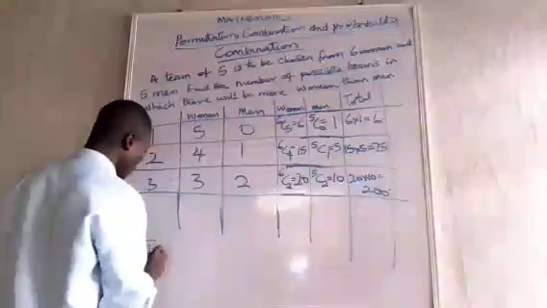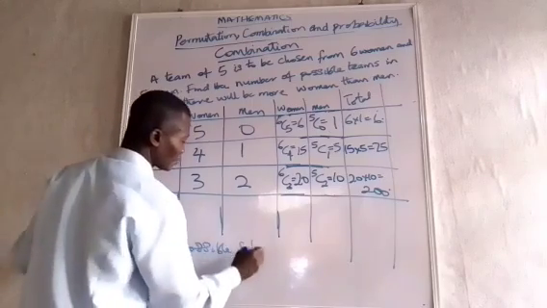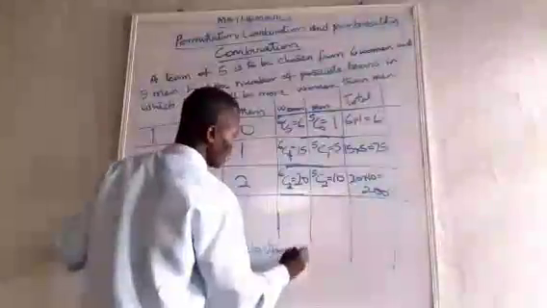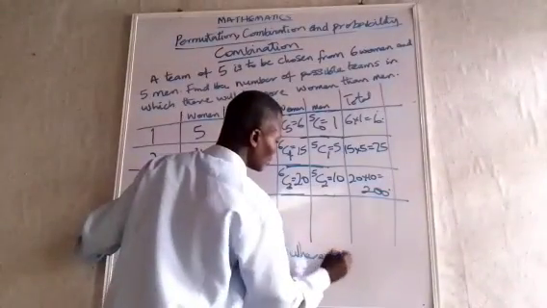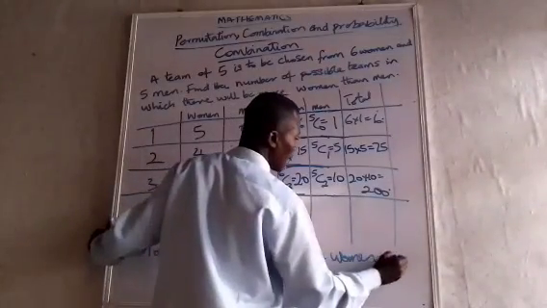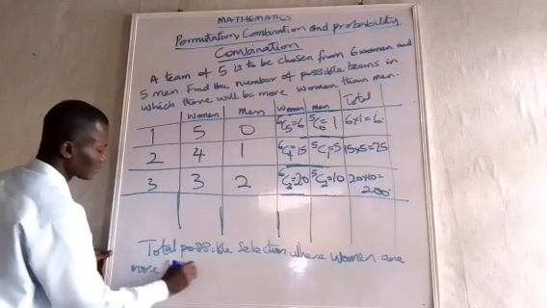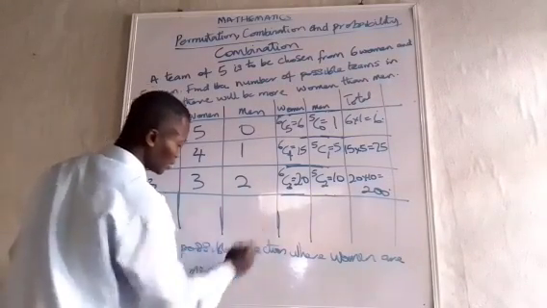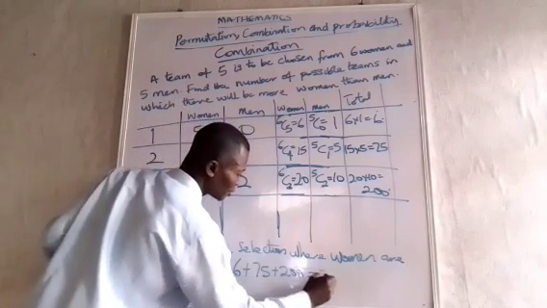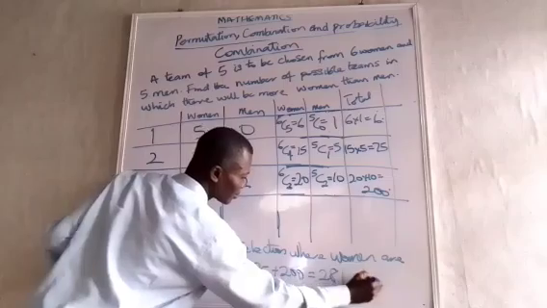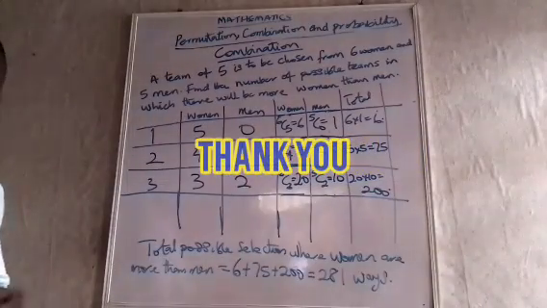So the total possible selections in which women are more than men will be equal to 6 plus 75 plus 200, which is equal to 281 ways. That is for this.